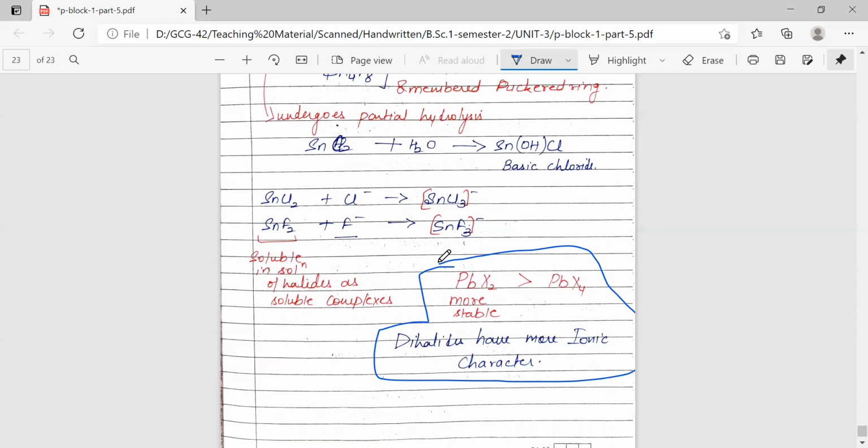In the next video, we'll be discussing some important compounds of group 14 elements, that is fullerenes, carbides, and fluorocarbons. So that is it for this video.